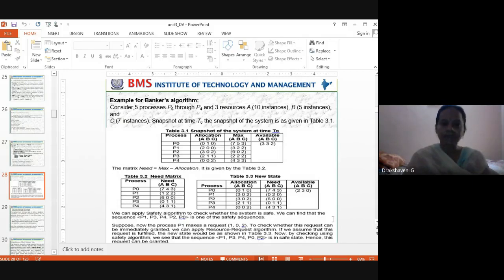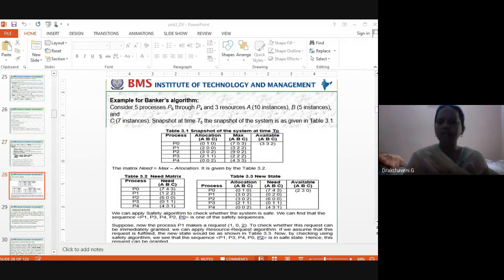Take an example, the same algorithm we will implement. What is Banker's algorithm? We have just seen the algorithm. Now we take a problem and we will solve it. So consider 5 processes. How many processes do I have? 5. What are they? P1, P2, P3, P4, P5. Like Chaitra is one process, Bhavisha is one process, Mithili is one process, Sunil is one process, and one more.